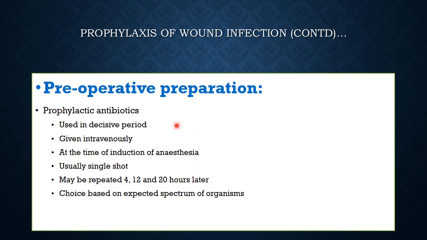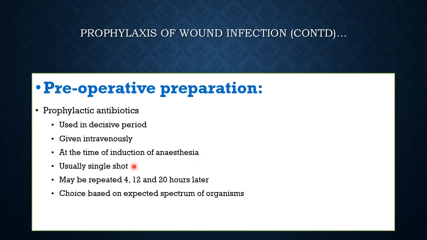Prophylactic antibiotics need to be used in decisive period given intravenously. 20 to 60 minutes is the ideal time before the incision. At the time of induction of anesthesia, usually once after the anesthesia is given and then the patient is washed and draped and the surgeon's equipment is all set up, it is usually 20 minutes to the skin incision.